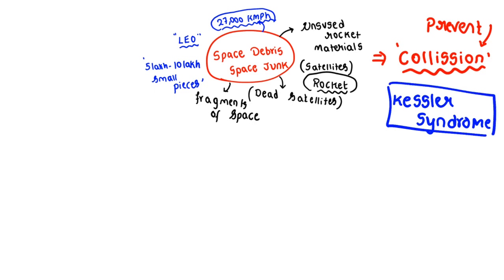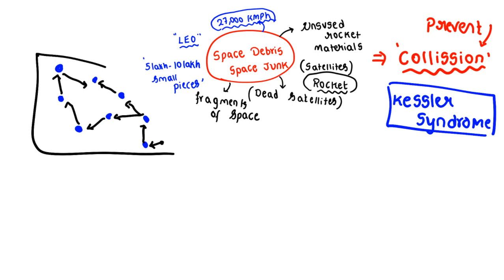What happens in this Kessler Syndrome? See, if for example, here one satellite, here one satellite, here one satellite, here one satellite. These are satellites suspended in the space. Take this dark one as the space debris. It might hit this blue one first, and these pieces will be thrown to this side, and to this side, and these pieces will be thrown to this side. Are you getting? So the object might reach a lot of places, and one collision actually damaged 7 to 8 satellites at a time. This is called the Kessler Syndrome. Clear? This is called Kessler Syndrome.